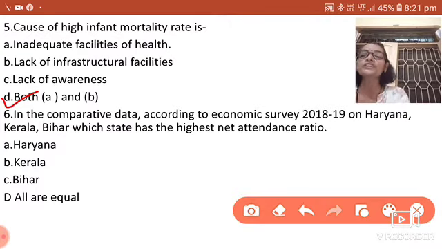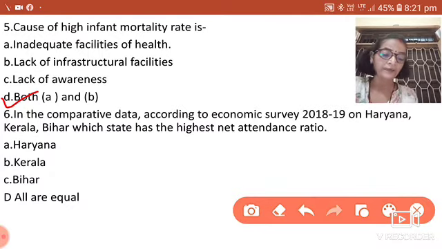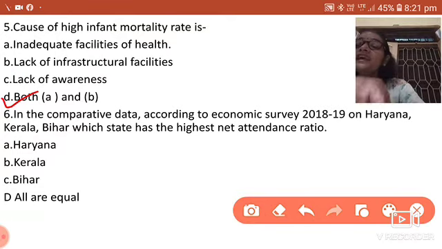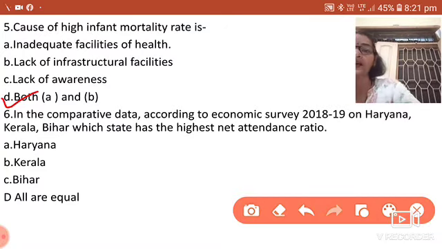And the next question is, in the comparative data, meaning when we compare the data, according to the Economic Survey 2018-19 on Haryana, one data is given.